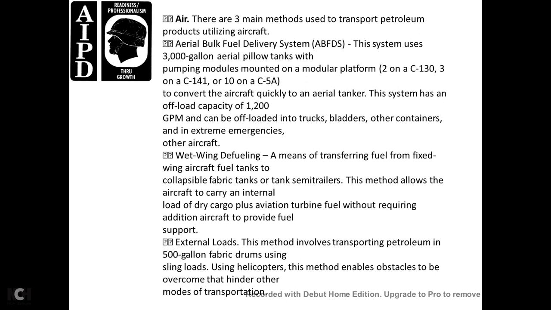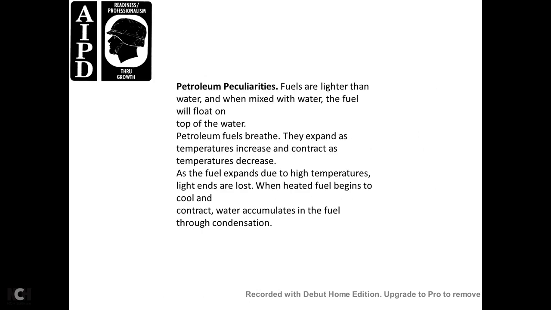The external loads method involves transporting petroleum in 500-gallon fabric drums using single-wing loads. Using helicopters, this method enables overcoming obstacles that hinder other modes of transportation.